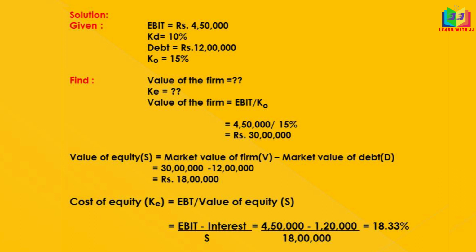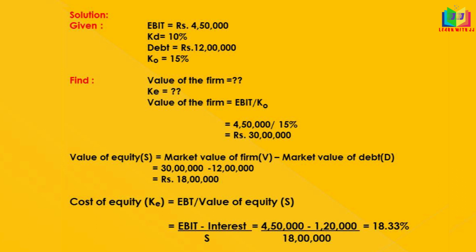As per the approach, the capital structure does not affect the value of the firm. Since the overall cost of capital is constant, the value of the firm also remains the same, and the cost of equity is increasing according to the debt proportion, and the cost of debt is lower than the cost of equity because it is the cheapest source of finance.